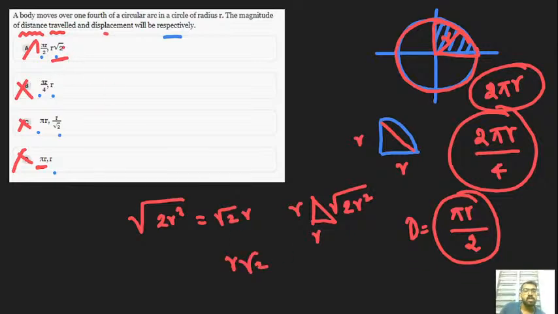So for that only you can easily obtain here the option is r root 2. I hope you can easily understand. So pi r by 2 is a distance, r root 2 is a displacement. Got it? Fine. Okay, guys, let's try to move to the next problem.